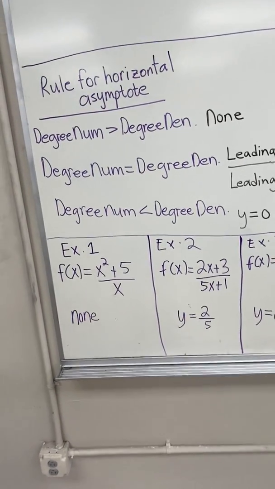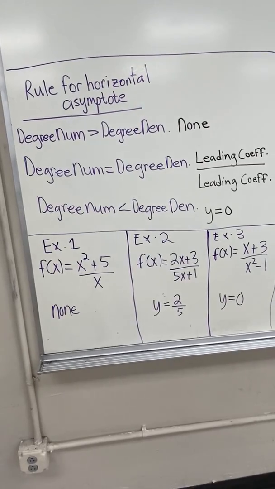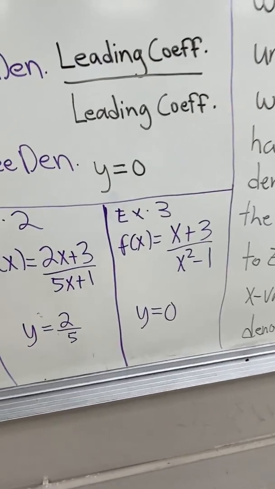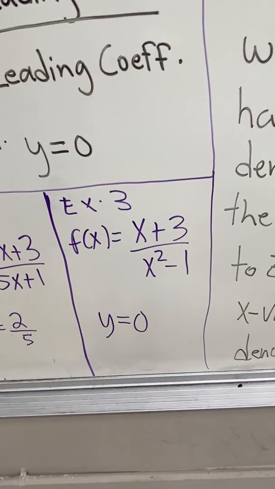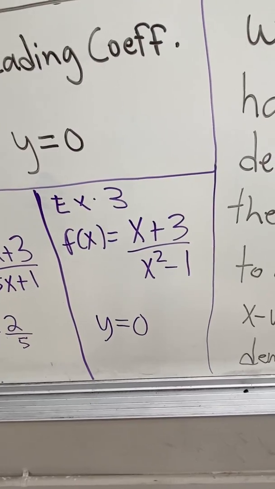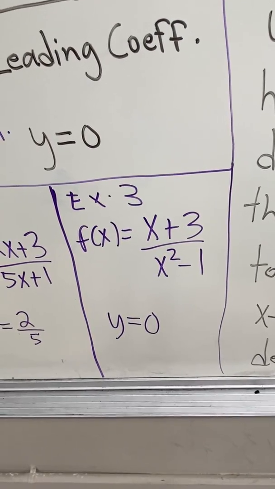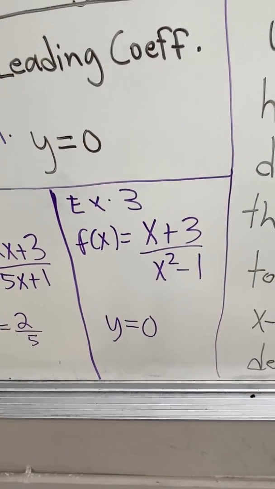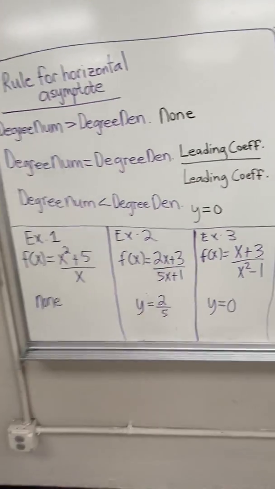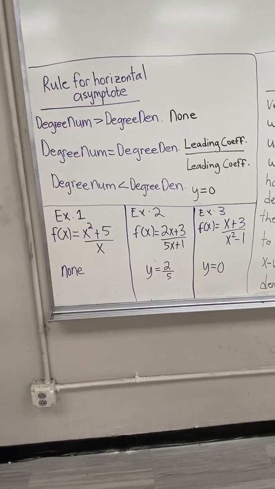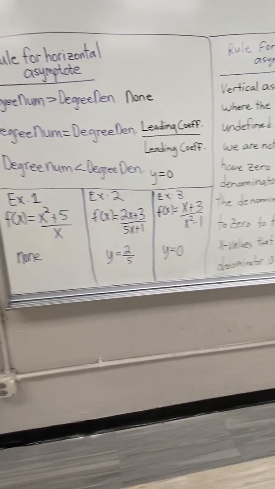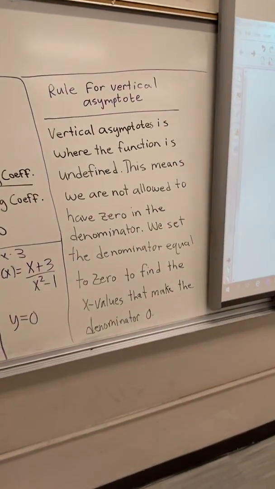And our last case is when the degree of the numerator is less than the degree of the denominator. If you look at example 3, the x on the top has a degree of 1. You don't see it, but x to the power of 1 is the same thing as x. And then on the bottom, you see a 2. And that's why you get y equals 0. These are not bad. You just have to have the time to get accustomed to them and have it somewhere in your notes. Now we're gonna move on to vertical asymptotes.